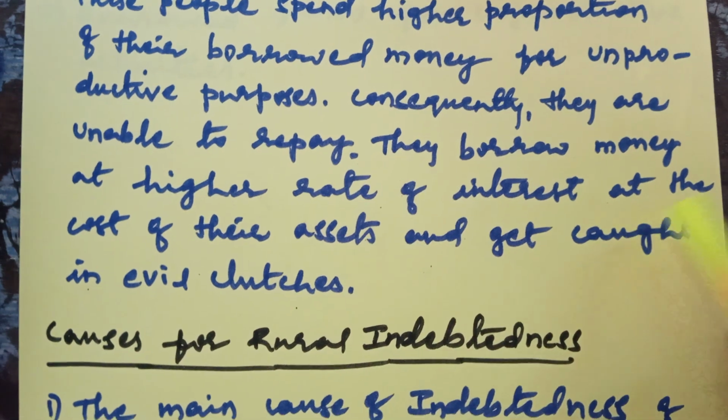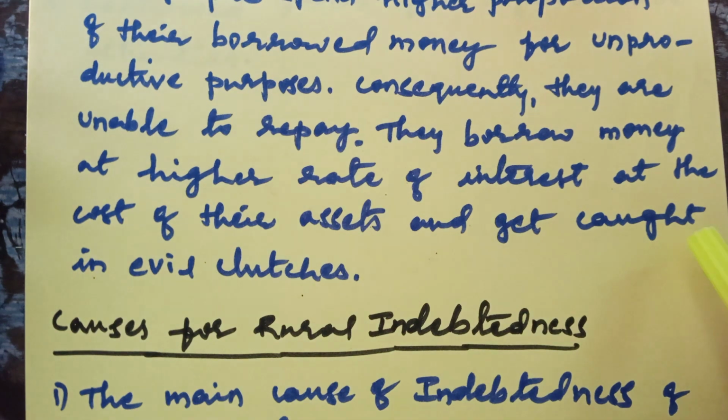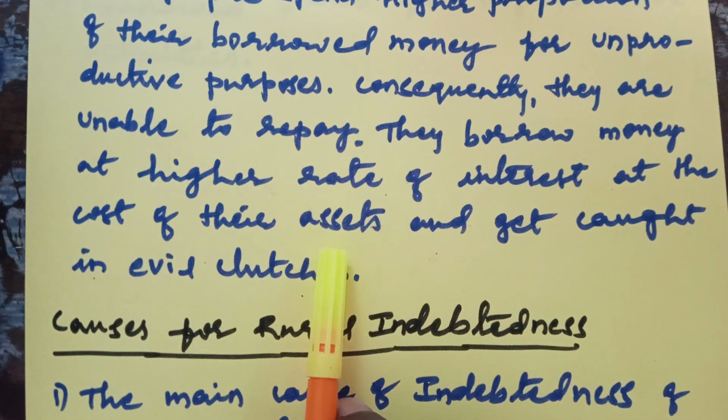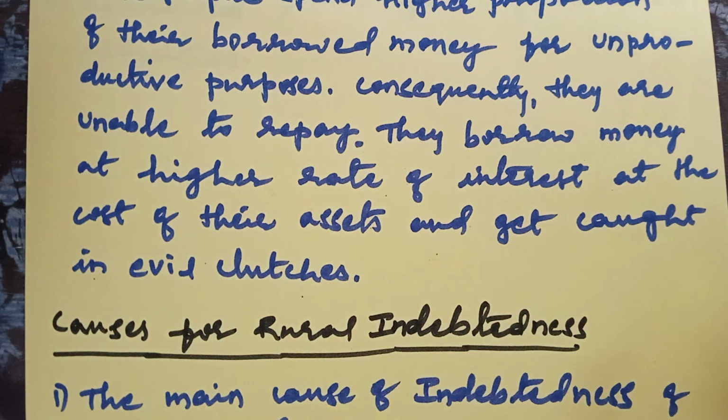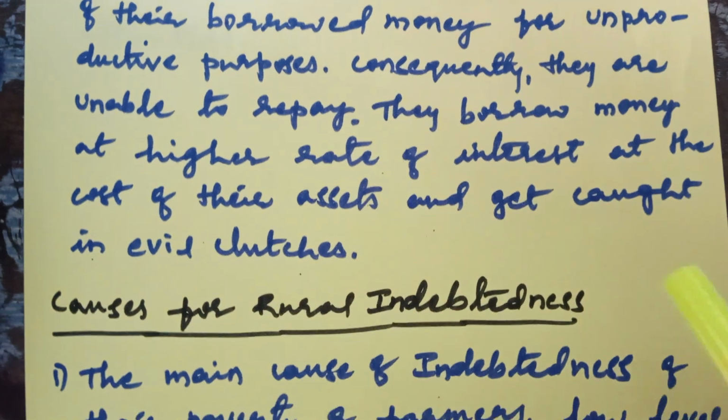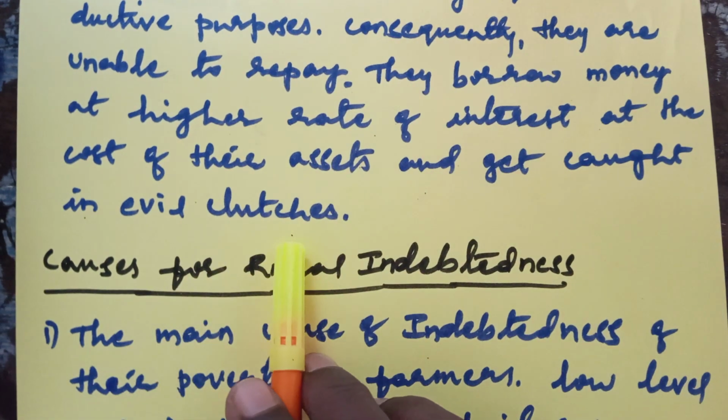Suppose they are not able to pay the debts, so definitely the money lenders, in some cases, will occupy their assets like land, buildings, vehicles. These types of assets they will occupy from the one who took the debts, that is, the borrower. And if the people do not pay, automatically they will be caught in evil clutches.